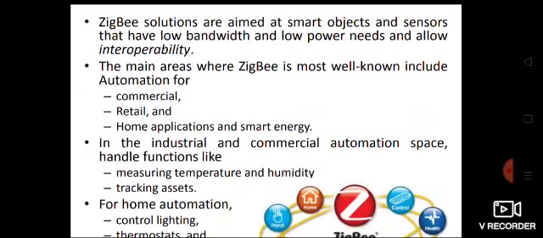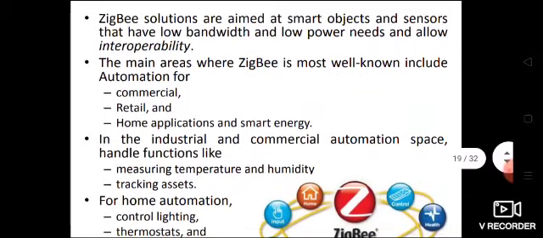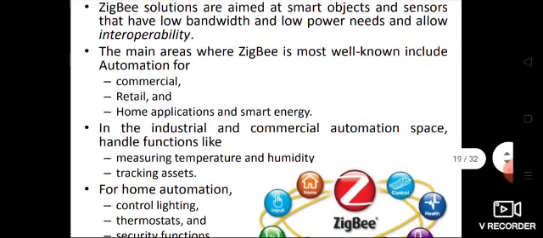ZigBee solutions are aimed at smart objects and sensors that have low bandwidth and low power needs and allow interoperability. So that we have seen. It is useful in constrained environments, and it also supports interoperability.